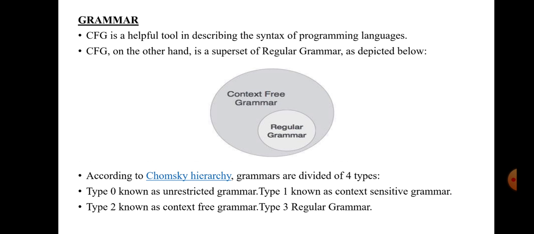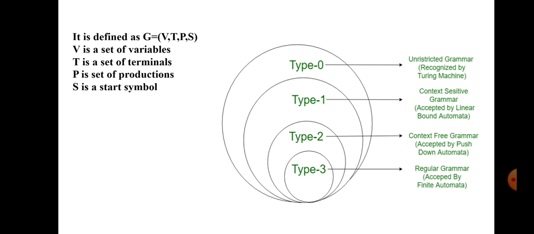The next topic is grammar. Usually grammar is mainly used to generate or describe a particular language. A language is a set of strings. The grammar concept mainly used is CFG, that is context free grammar, which is a superset of regular grammar. According to the Chomsky hierarchy of languages, grammars can be divided into 4 types.